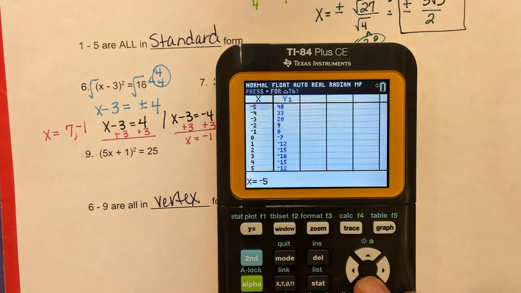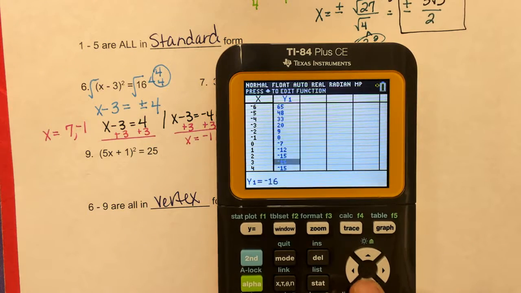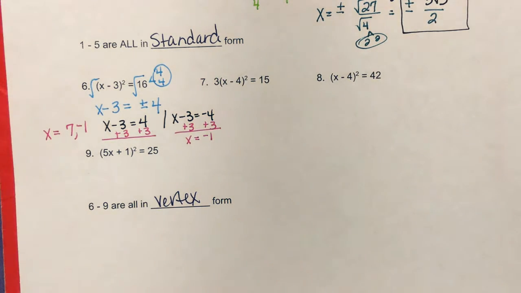I can check in the table. Negative 1, 0, that is an x-intercept. And 7, 0 is also my other intercept. So I've done that problem correctly. So I'm going to do the next one.